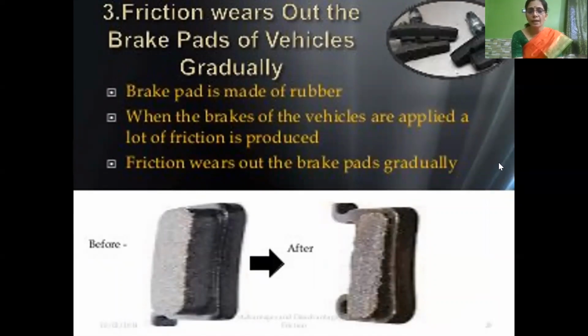There will be friction between the brake pad and the rim of the wheel, so that the vehicle will come to a stop. Here the brake pad is made of rubber, and when we apply the brakes, a lot of friction is produced. Due to this friction, it wears out the brake pad gradually. You can see in the figure, the rubber particles come out.